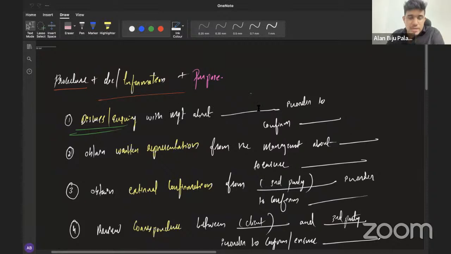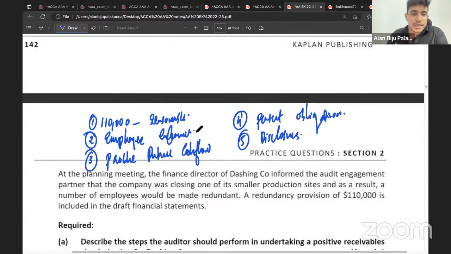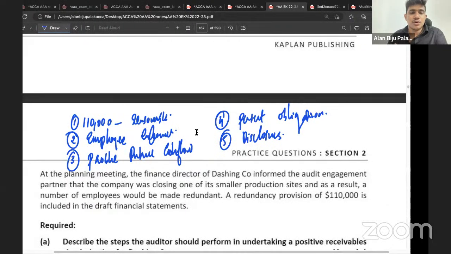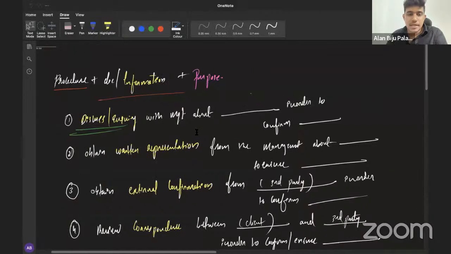Discuss with the management about the rationale on the basis of which the provision is determined to confirm that the amount of provision of 110,000 is reasonable and in accordance with standards. Is that clear? Okay. Alternatively, you need to know whether the employees are informed about the same. So, what can you do then? Discuss with the management about whether the company has informed the employees about the redundancy in order to confirm whether there is any probable future cash outflow for the company. Is that clear, everyone?